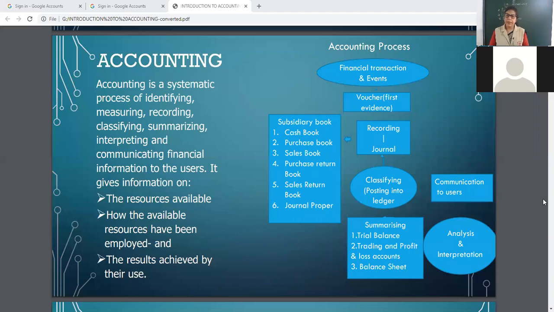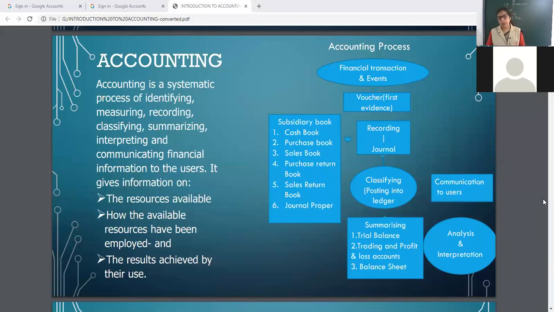One more case: sometimes businessmen sell the goods on sale or return basis. That's why sales return may also be possible. So the goods sold earlier, now coming back, will be entered in sales return book.